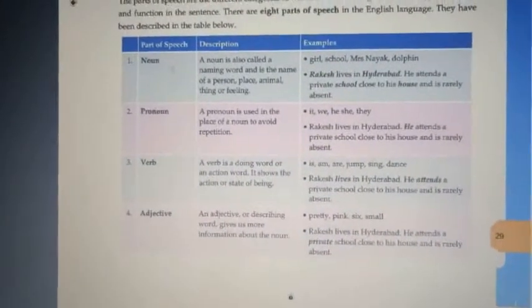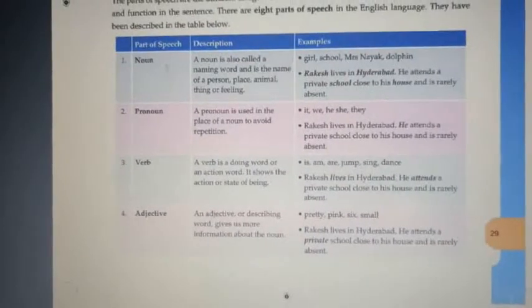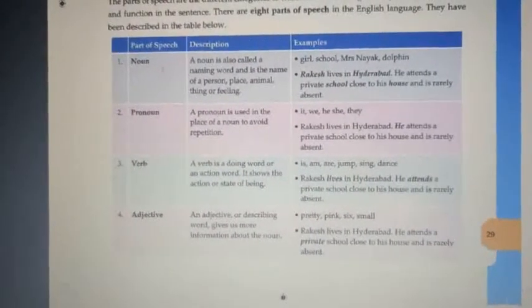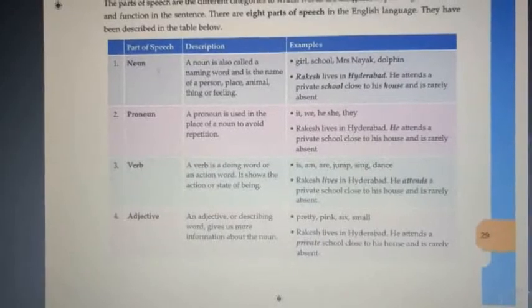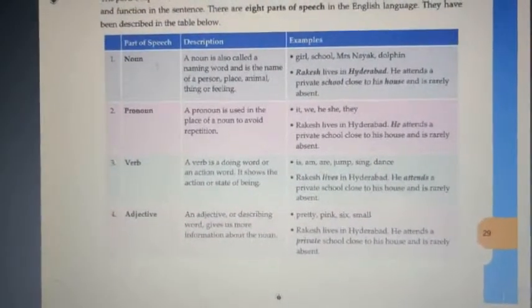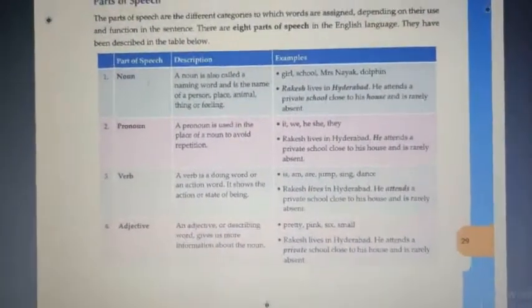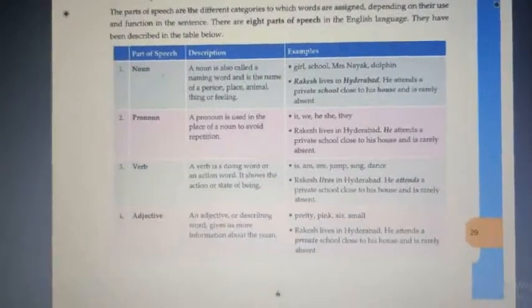Third is verb. A verb is a doing word or an action word. It shows the action or a state of being. Is, am, are, jump, sing, dance, all these things. Rakesh lives in Hyderabad. He attends a private school, so here lives and attends are the verbs.